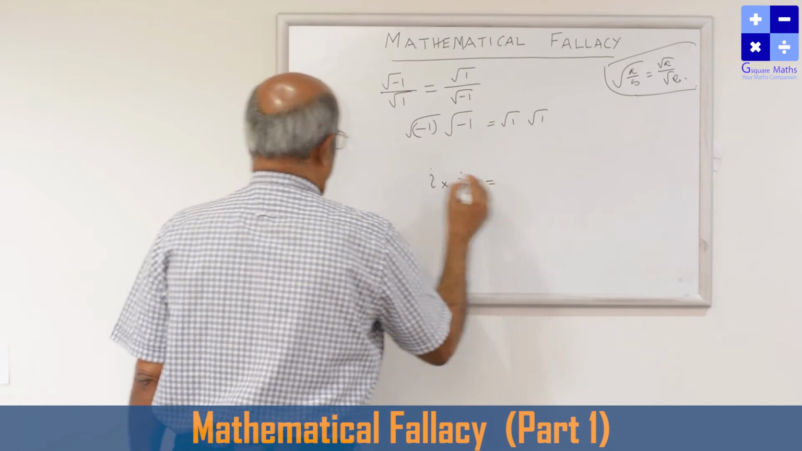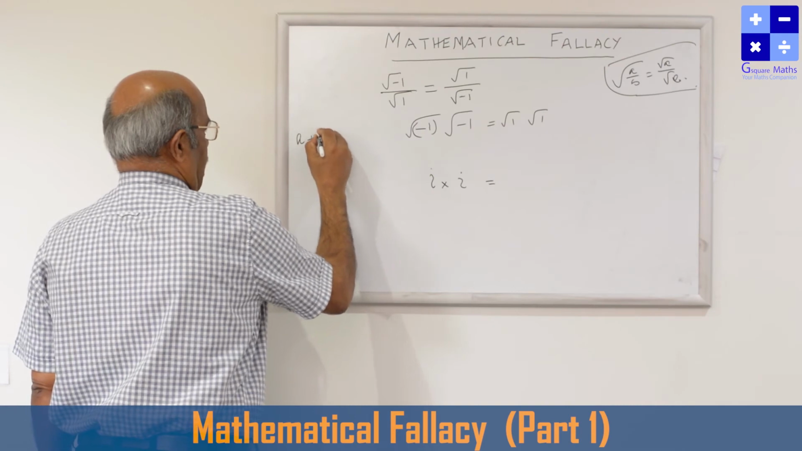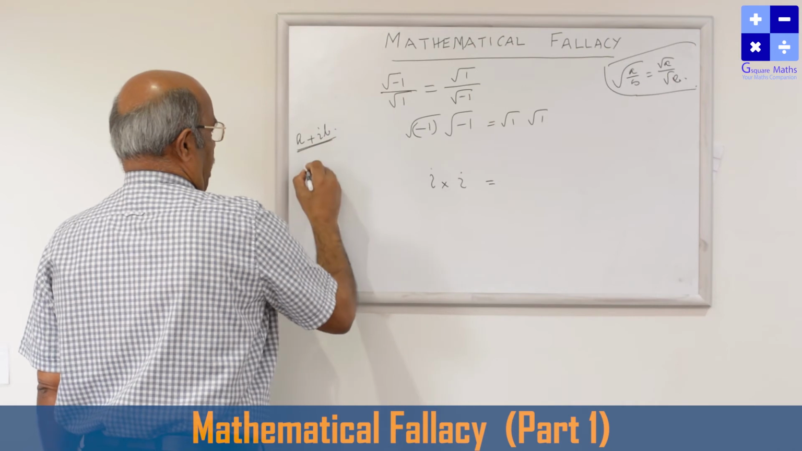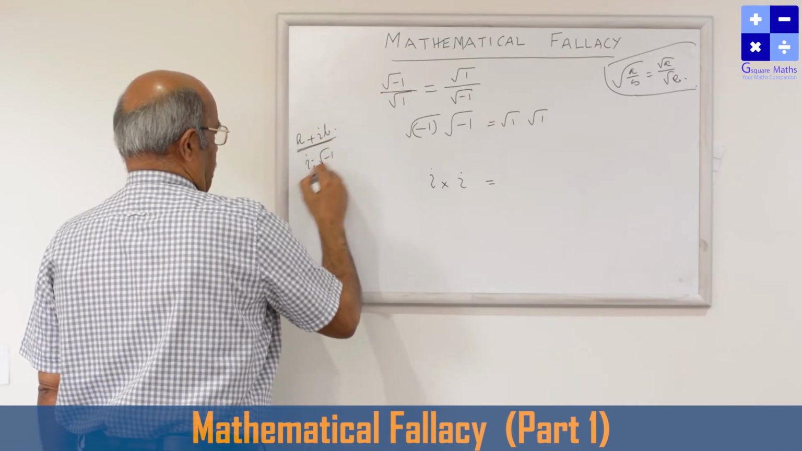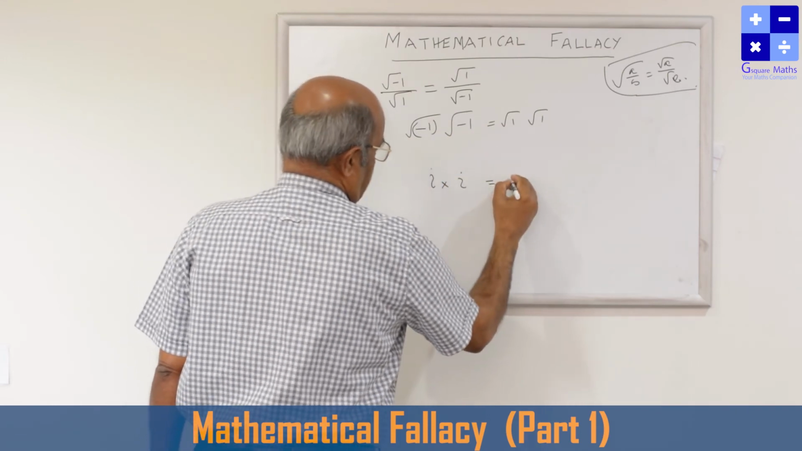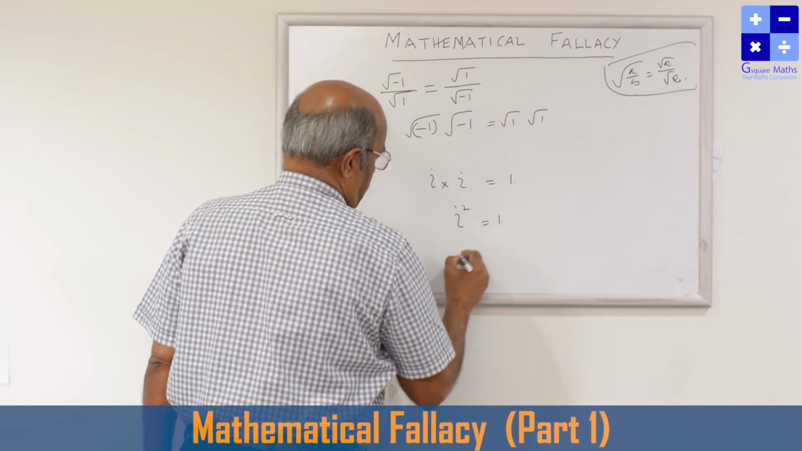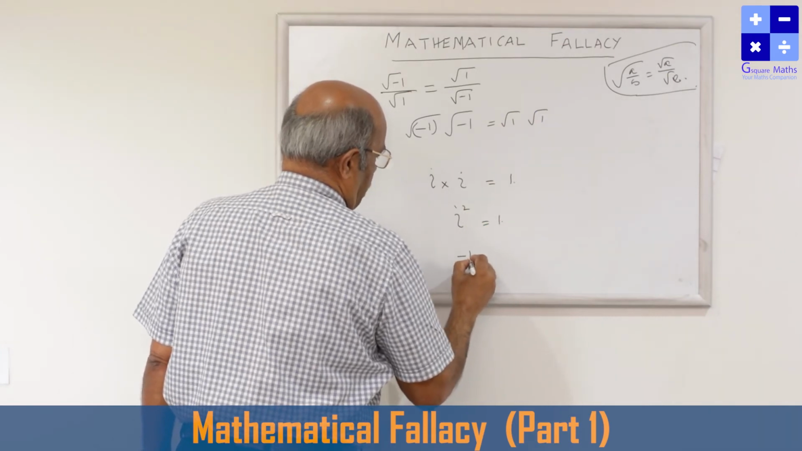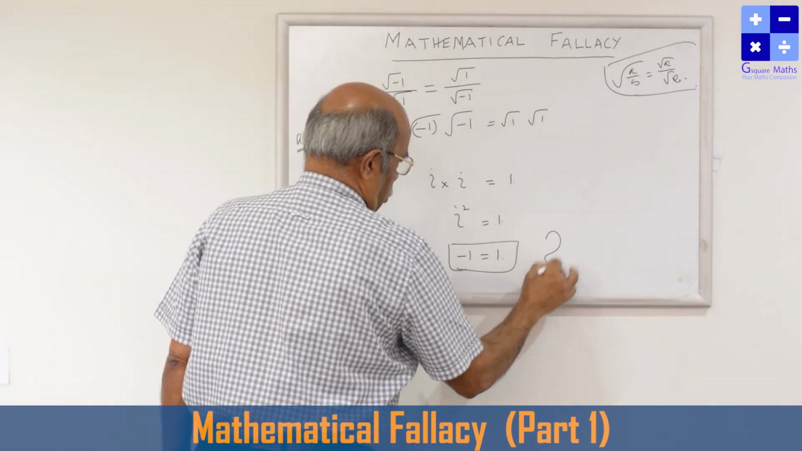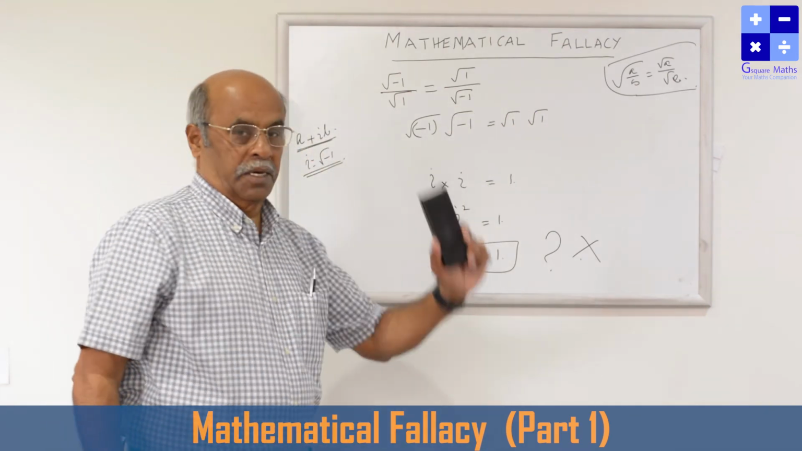i is an imaginary quantity. In complex numbers, we know that if a and b are two numbers, a plus ib is a complex number where i is equal to root of minus 1. So this is minus 1, this is i square, and this is 1. So i square is nothing but minus 1. So minus 1 is equal to 1. Why? A wrong concept, an absurd result is coming here.